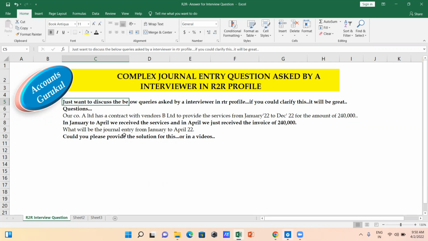The one thing we want to inform you is that if you know the answer to this question, then that itself creates more than a 50% chance of you landing in R2R, because this question is around a complex journal entry, and how the impact of different processes goes into the R2R, what journal entries we have to pass, and how to give the answer.